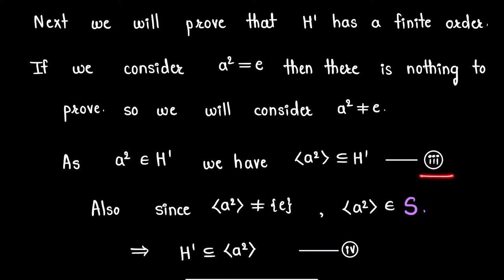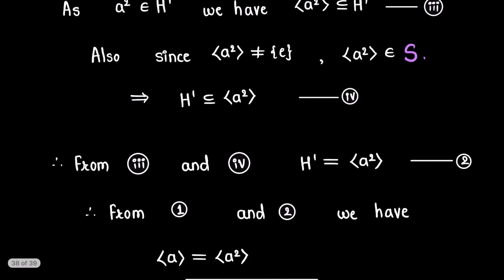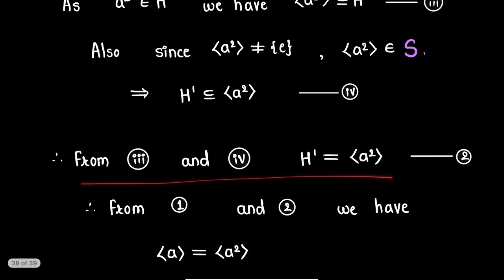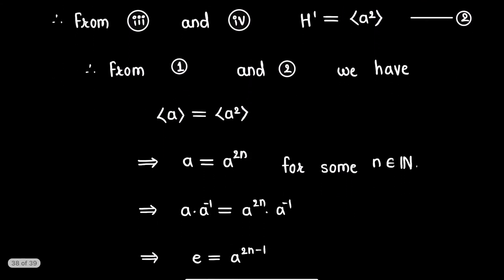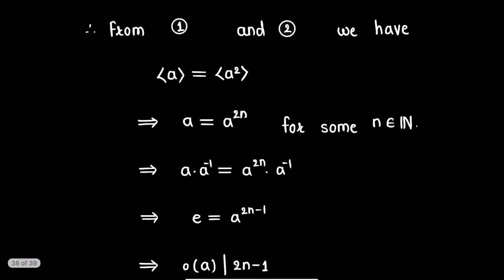Then from 3 and 4 we have H' is equal to the cyclic group generated by the element a squared. Give this number 2. Then from 1 and 2 we have the cyclic group generated by a is equal to the cyclic group generated by a squared. This implies a will be equal to a to the power 2n for some natural number n.